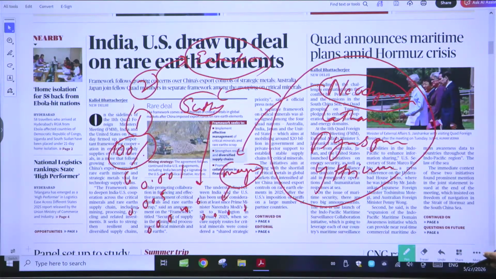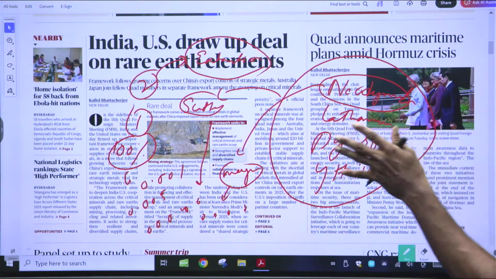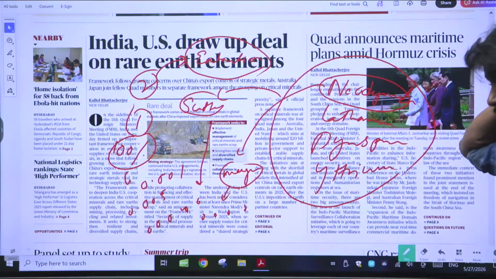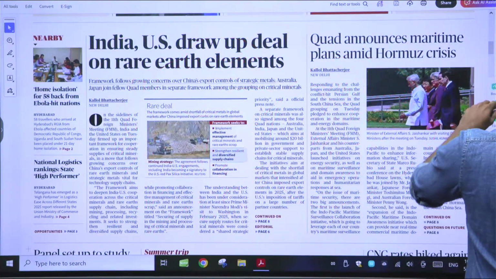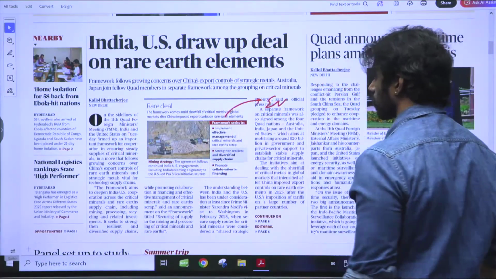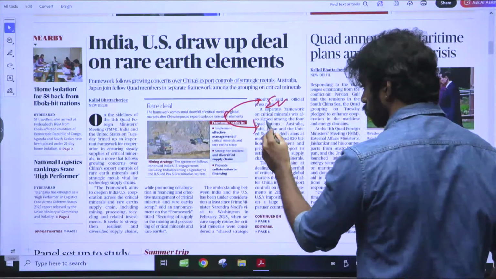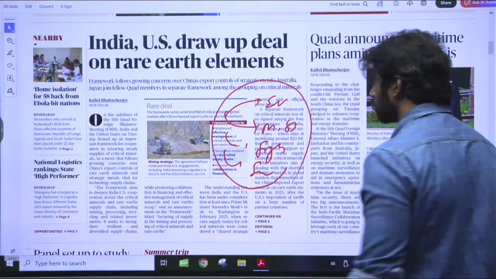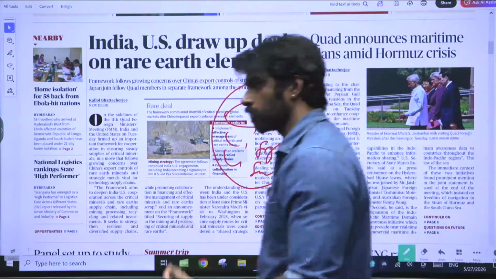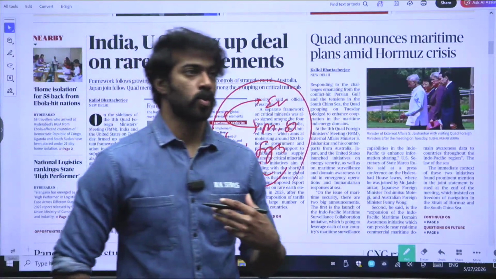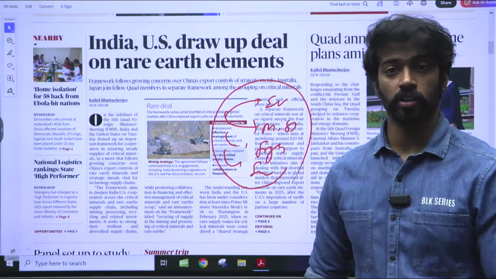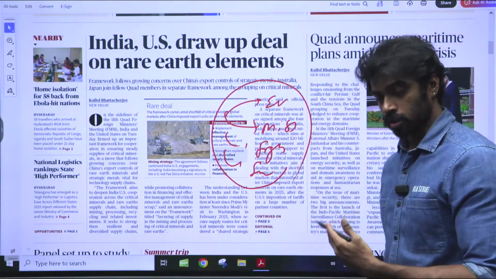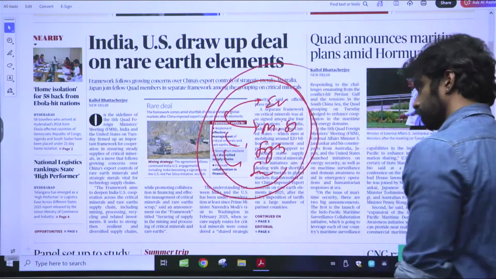The second thing we need to keep in mind is why these rare earth elements are important. They are helpful in manufacturing many things, for example electric vehicles. Then you have defense, like missiles and fighter jets. Then you have semiconductors. Almost every commodity that we have majorly depends on rare earth elements, including this board or this pen, and that is why they are very important for us.